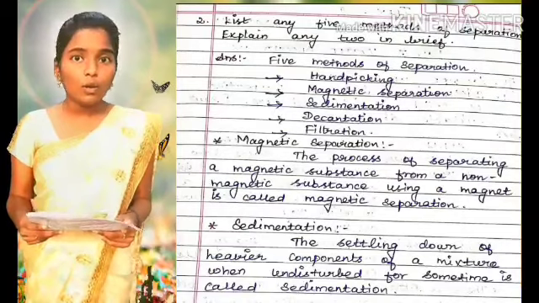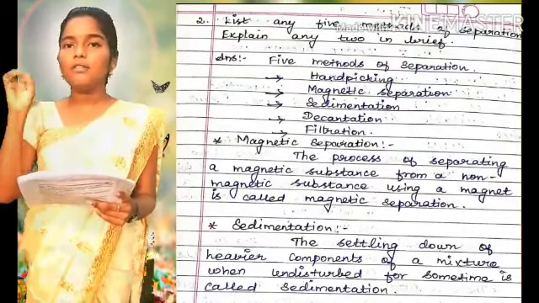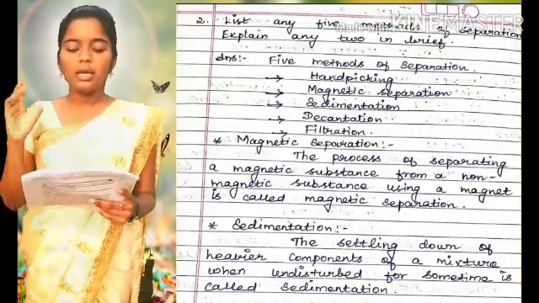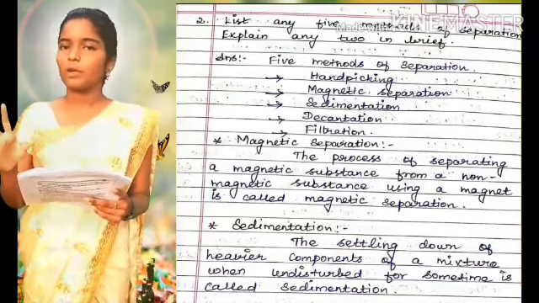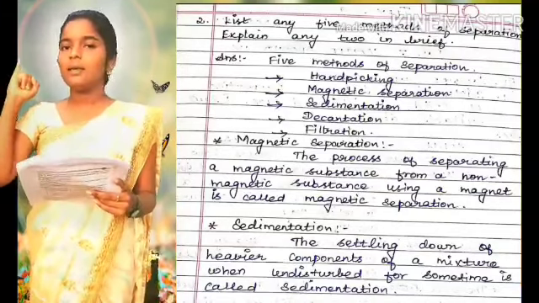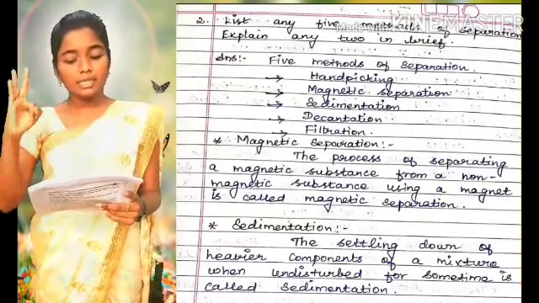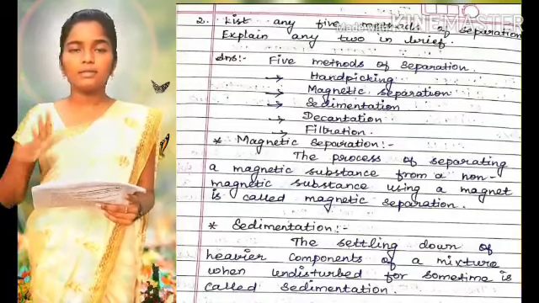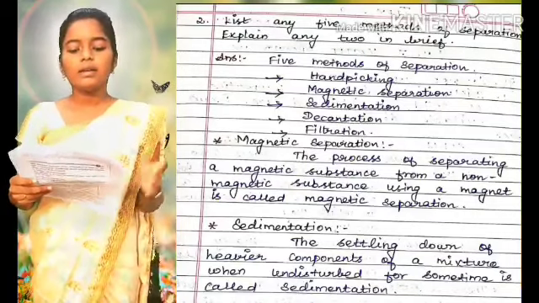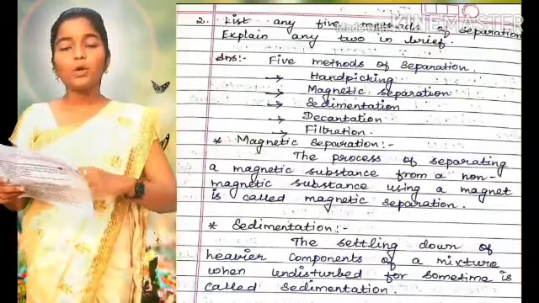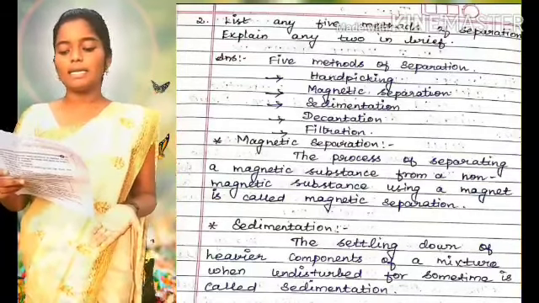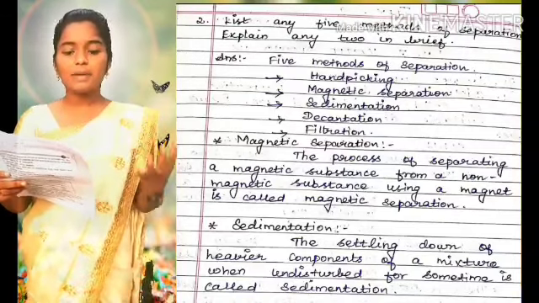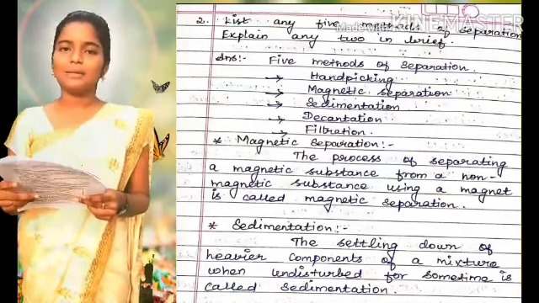So come on, now you are going to answer. List any 5 methods of separation. Explain any 2 in brief. 5 methods of separation, what is that? Hand picking, magnetic separation, sedimentation, decantation and filtration. Magnetic separation: the process of separating a magnetic substance from a non-magnetic substance using a magnet is called magnetic separation.